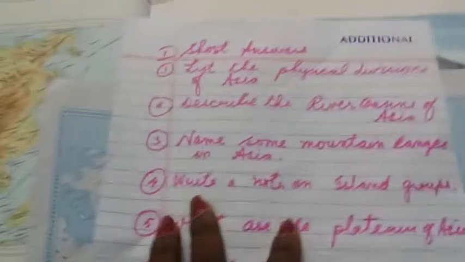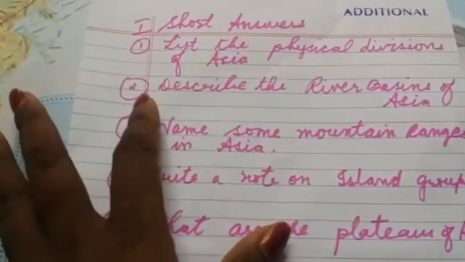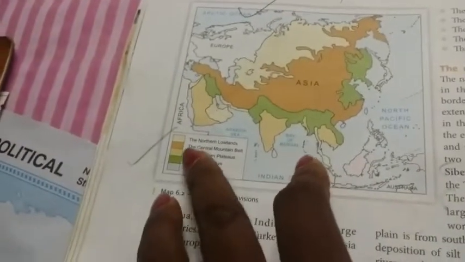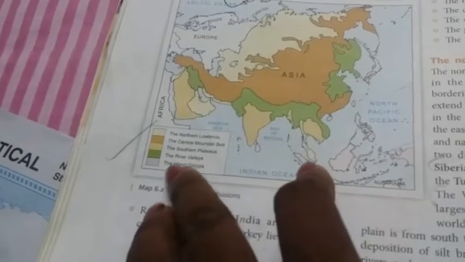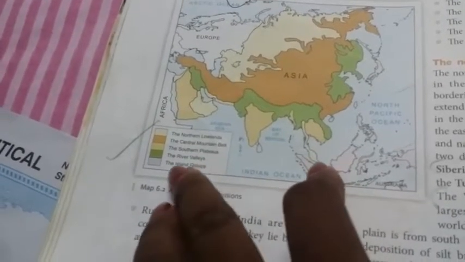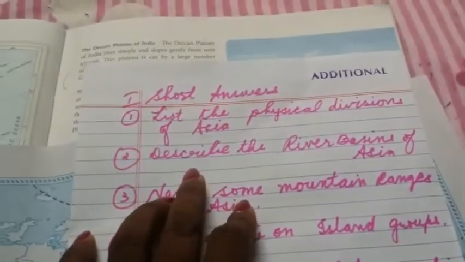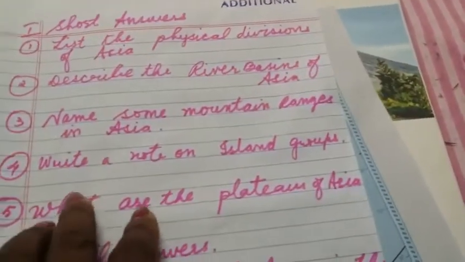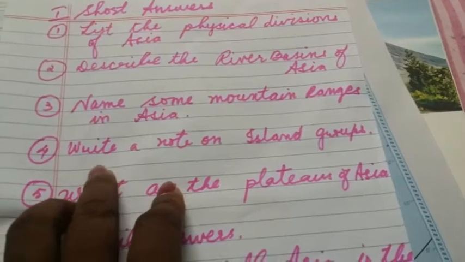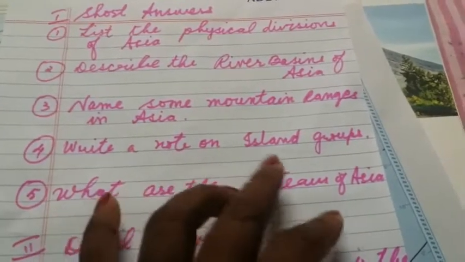Now the question answers for this lesson. Small short answers. List the physical divisions of Asia. These are the physical divisions of Asia: northern lowlands, central mountains and southern plateaus, river basins or river valleys, and island groups. Next one, describe the river basins of India. You should know about the 4 river basins. Some mountain names you should know. Many mountains I showed you in the map, and you can write a note on island groups.